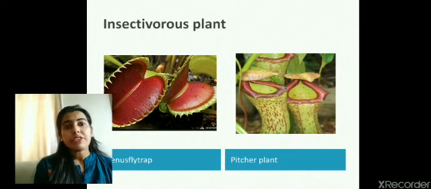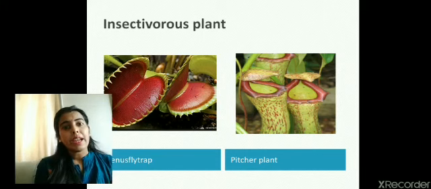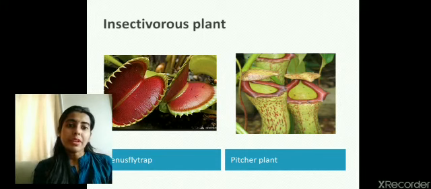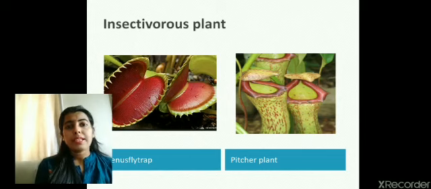Similar thing happens with Venus flytrap. You can see the structures there. When an insect sits there, these leaves, they get closed. And when they get closed, the insect is trapped, which will be digested in the same way. The enzymes will be released and the nutrition can be absorbed. Now the question arises, why are they feeding on these insects?